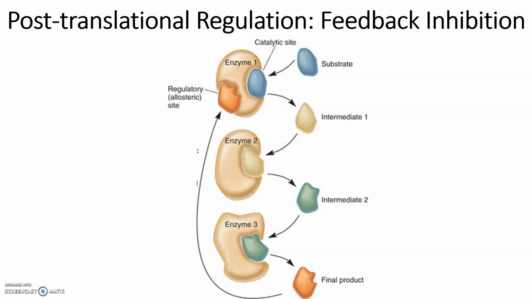Now, post-translational regulation can occur in a couple ways. One is feedback inhibition. A lot of the metabolic enzymes have this feedback inhibition. So there's a pathway where enzyme 1 makes the substrate for enzyme 2, 2 makes the substrate for 3, and so on. We get our final product, and the idea is to ramp up production of it. Well, once we get so much, this final product can serve as an effector molecule to the first enzyme. And if it binds there and changes the shape, we can no longer go through this process.